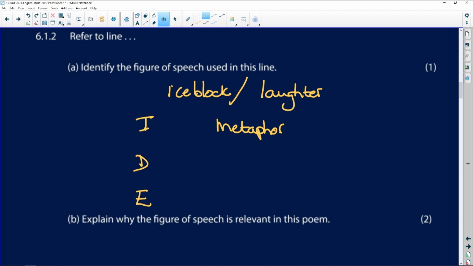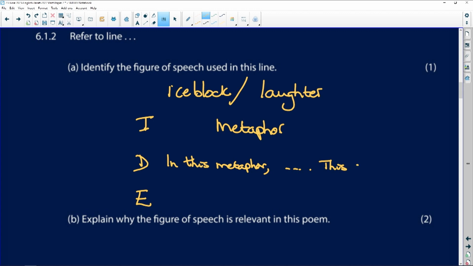Explain why the figure of speech is relevant in this poem. Why is it effective? So you say, in this metaphor, laughter is described as an ice block, full stop.